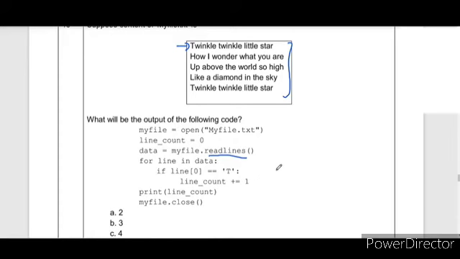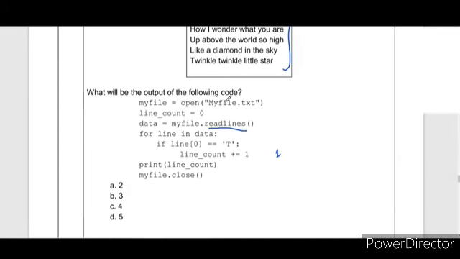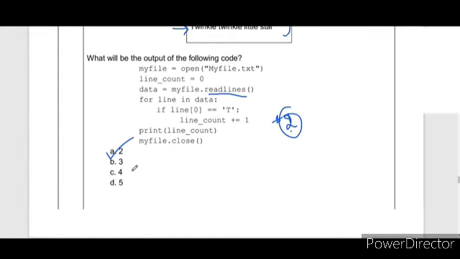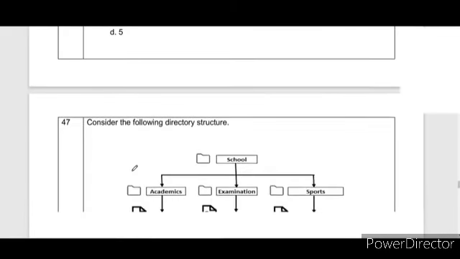So here line count will be 1 the first time. Then the second time it will not start with the T. For third also, fourth. Now when it comes here, it will start again with the T. It is starting with the T, so it will add one more to it. So the value becomes 2 for the line count. So the correct answer is 2. So there are 2 lines which are starting with the capital letter T.